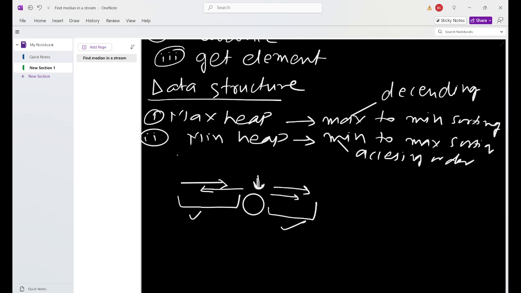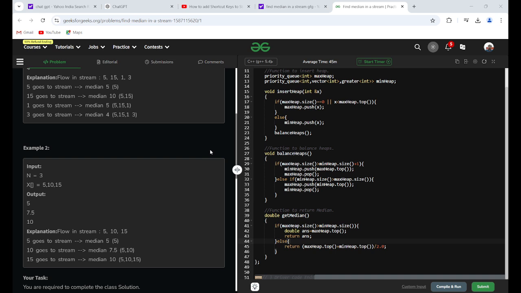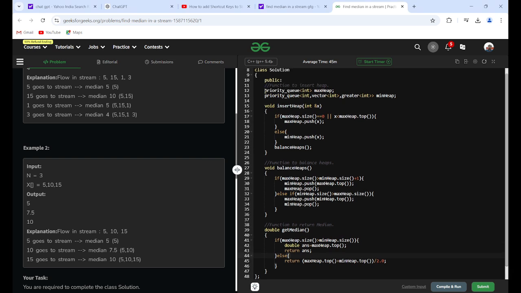Okay, let's see the code, then you will be more clear about this. Here we will create the max heap first, priority queue of int, max heap. And again we create the min heap. To create the min heap we need to add two more things, vector of int and greater of int inside it.